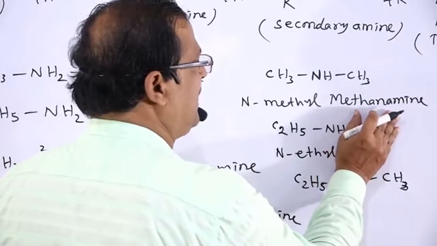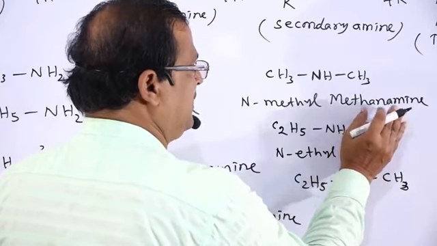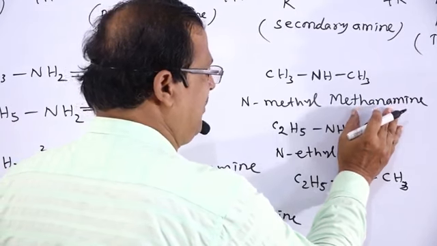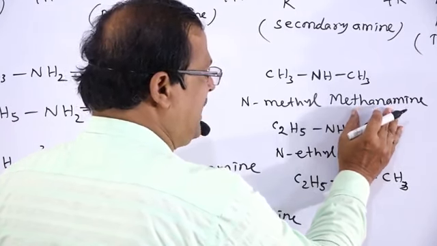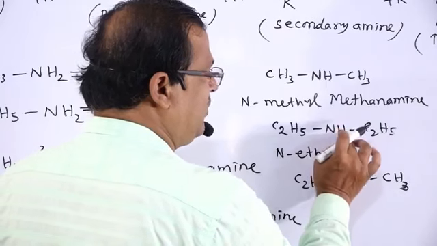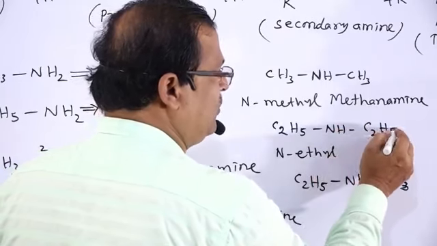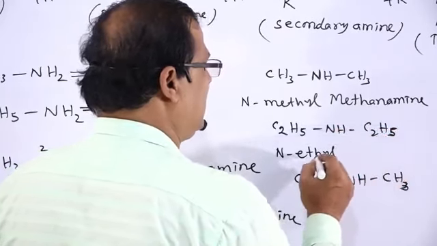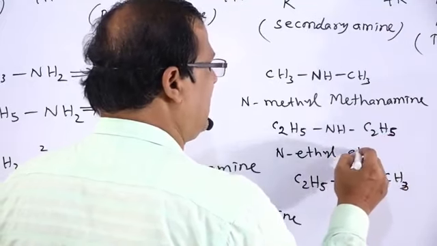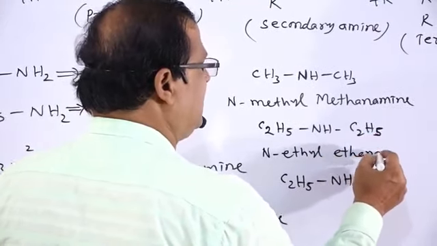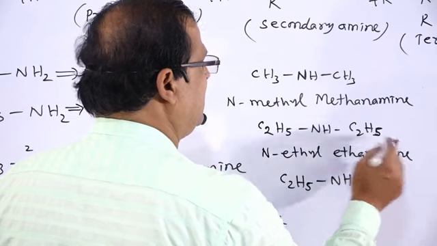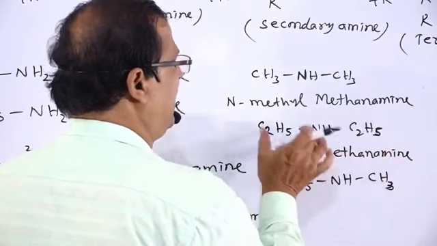This is the formula for ethanamine, and from this nitrogen atom, the hydrogen atom is replaced by an ethyl group, so that is named as N-ethyl ethanamine.